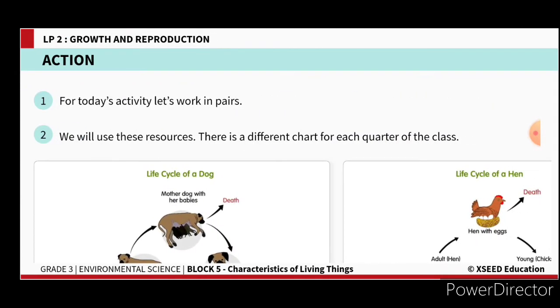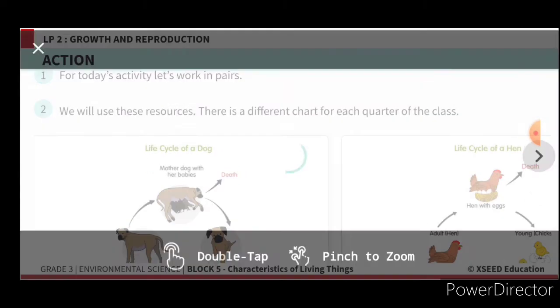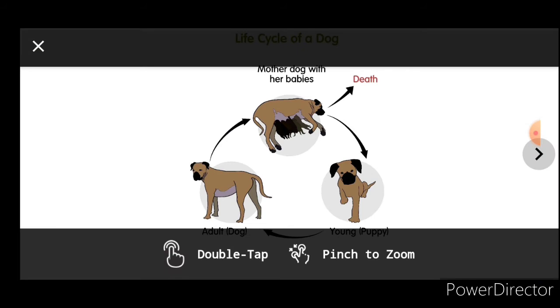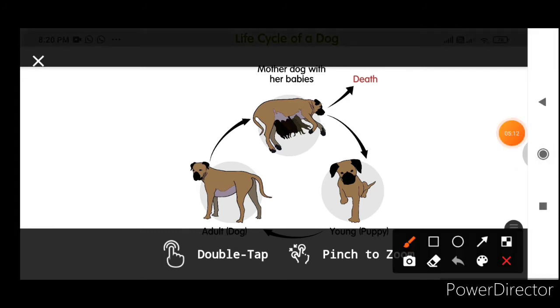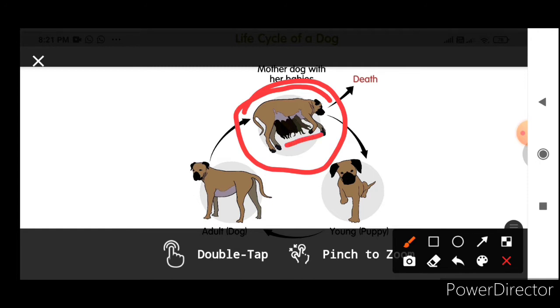And now we will see one fun activity. I'll show you the images. What is this and what are the different steps in this image? You try to understand. So what can you see in the first picture? A mother dog is feeding the puppies. It's giving milk to the puppies. And then after some days, due to old age or some disease, the mother dog dies. Meanwhile, the puppies grow into young ones.